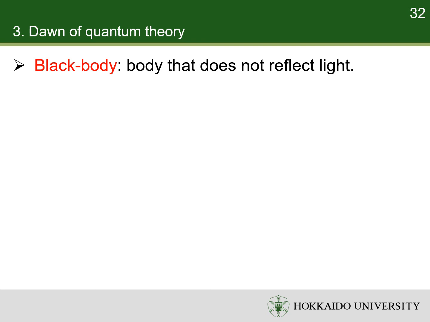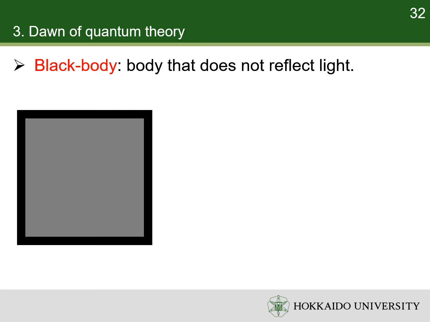A black body is a body that does not reflect light at all. Perfect black body does not exist, but the reflection can be minimized by such a setup. A chamber is made of very black and opaque material, and it has a tiny hole on its wall. When light enters the chamber through the hole, it is heavily absorbed every time when it is reflected by the wall. Therefore, the fraction of light reflected out of the chamber through the hole is negligible. The chamber can be regarded as a black body. The radiation observed through the hole has no contribution from reflection, but is the radiation from black body.